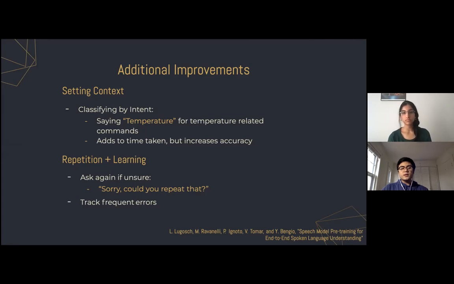We also suggest the utilization of repetition, in that if the speech recognition software is not confident enough in what the user said, it will ask the user to repeat themselves and use that data for future reference to increase customer satisfaction in the long term.